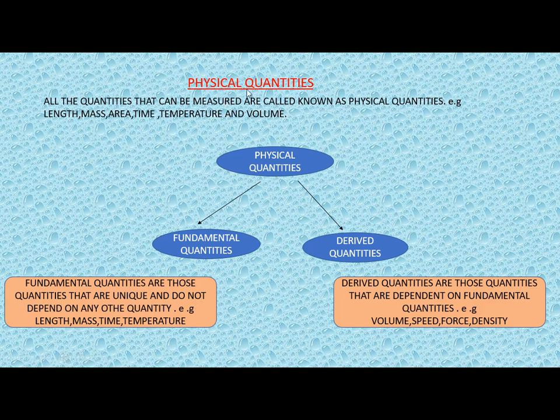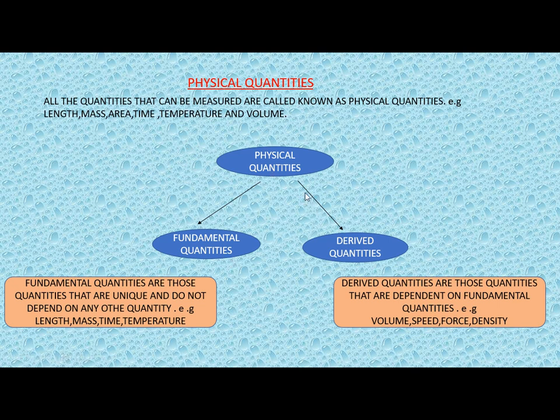Now the next topic is physical quantities. What is a physical quantity? All the quantities that can be measured are called physical quantities. Some examples are length, mass, area, time, temperature and volume. You know that we can measure all these quantities. We can find the length of anything, we can find mass, area, time, temperature and volume. So these are some of the physical quantities.